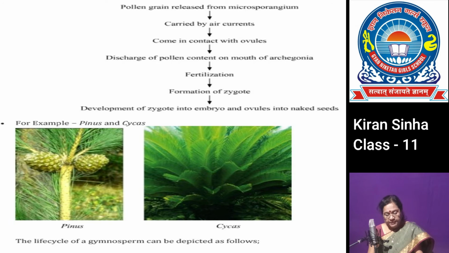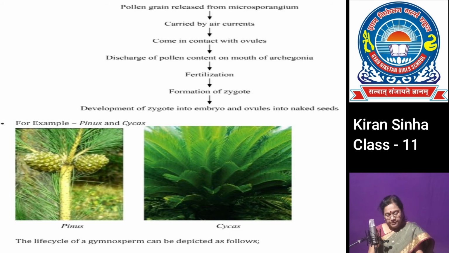The megaspore mother cell is differentiated from a cell of nucellus that undergoes meiosis to form a tetrad of megaspores, of which 3 degenerate and 1 becomes the functional megaspore, which repeatedly undergoes mitosis and develops into a multicellular female gametophyte. 2 to 8 archegonia become differentiated and each contains 1 female gamete.